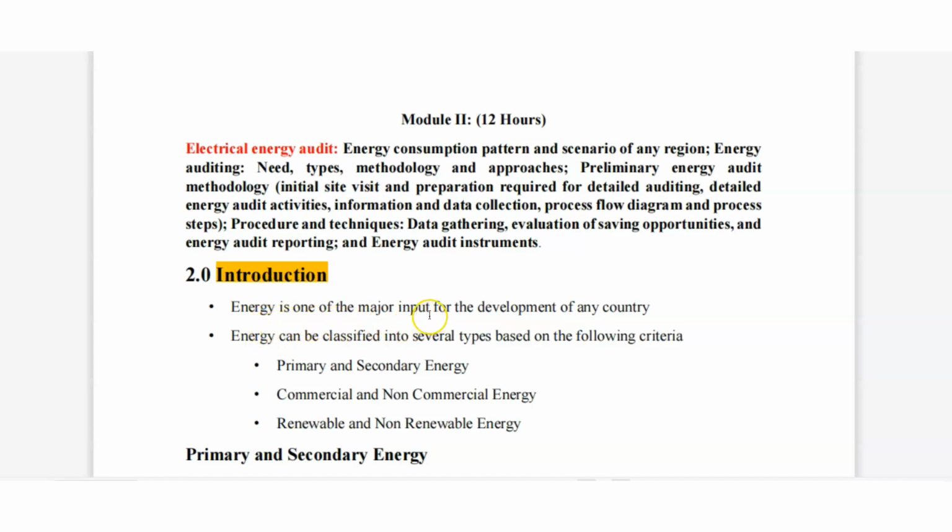Energy is one of the major inputs for development of any country. We know that for any development of a country, we need energy, which is a major input. Energy can be classified into several types based on the following criteria. What are those criteria? First, primary and secondary energy. Second, commercial and non-commercial energy. Third, renewable and non-renewable energy.